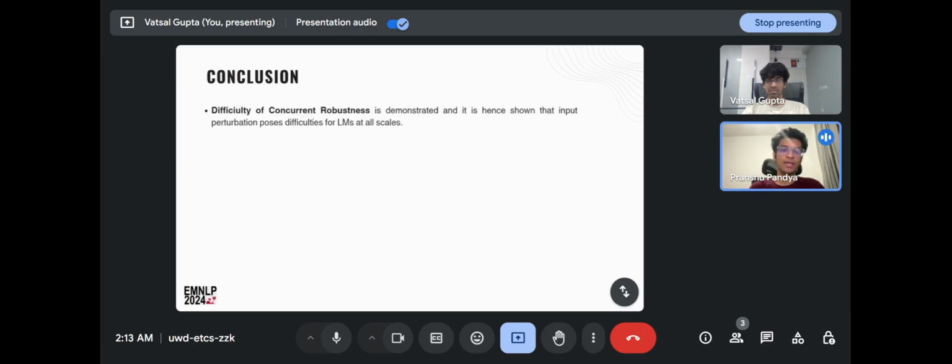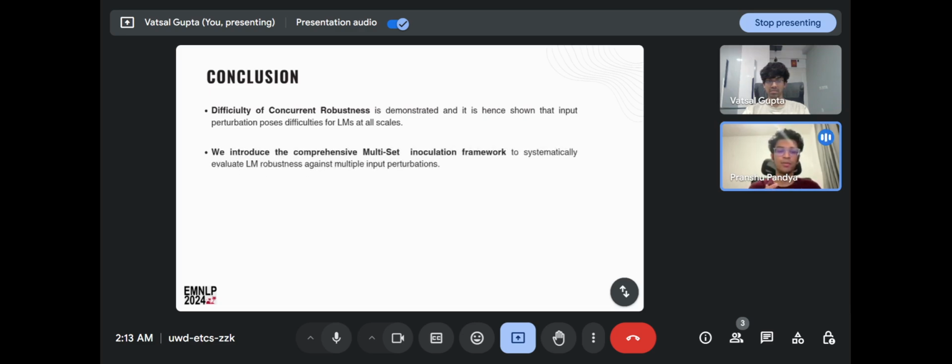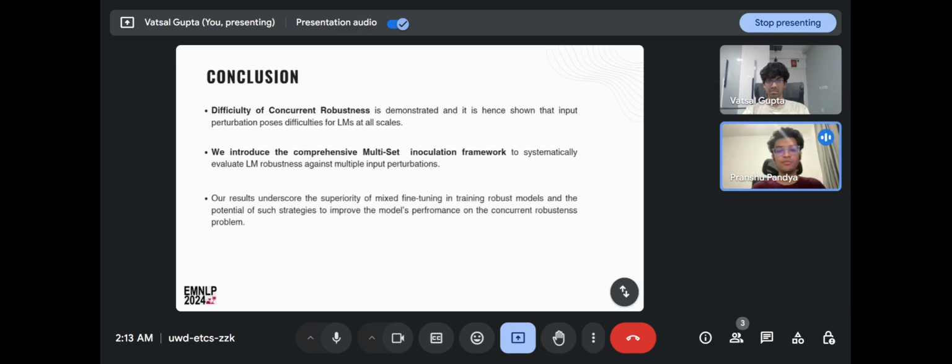In conclusion, we can see that concurrent robustness is a very difficult problem, and we have provided a very comprehensive framework to study the problem, to create perturbation sets and study it with different strategies. We established that mixed fine-tuning as well as the multi-exemplar single prompt strategy for PLMs and LLMs respectively are the dominant strategies to improve the respective models on the concurrent robustness problem.